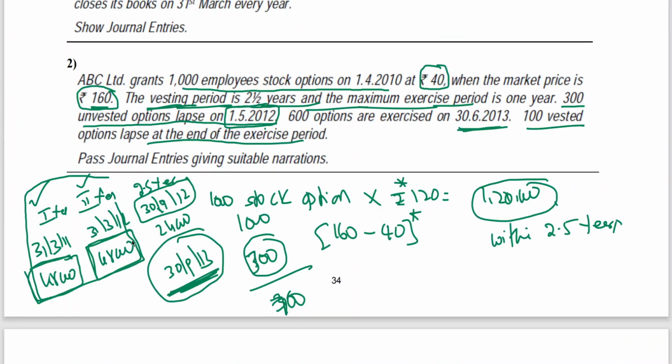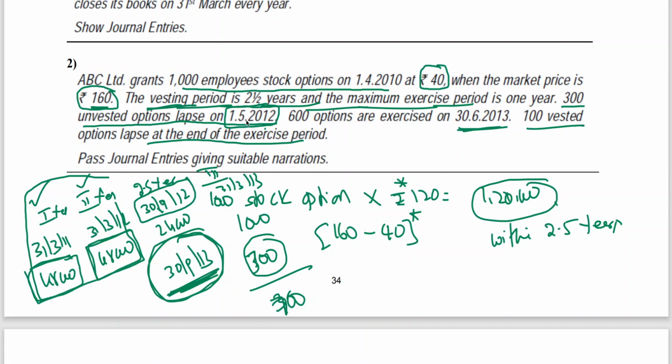Now my dear friends, after 31st March 12, next date will be 31st March 13, no? If you go by financial year, of course vesting period is 30th September 2012, but third year ending will be 31st March 13, and employees are given a chance to subscribe the option up to before 30th September 13. But vesting period is ending on 30th September 12. So 30th September 12, we need to write an entry for 24,000. But what happened before 30th September 2012?